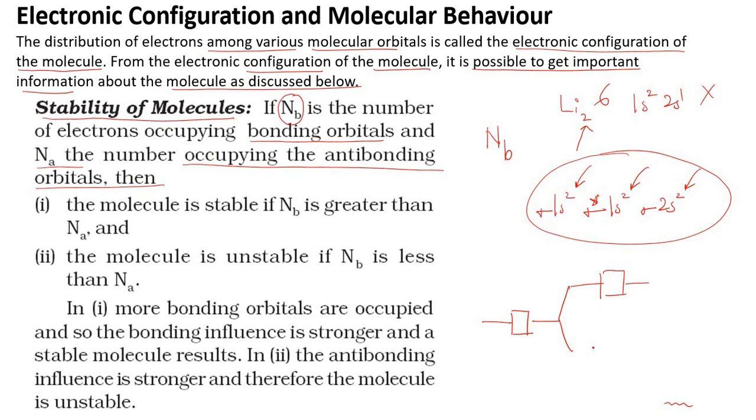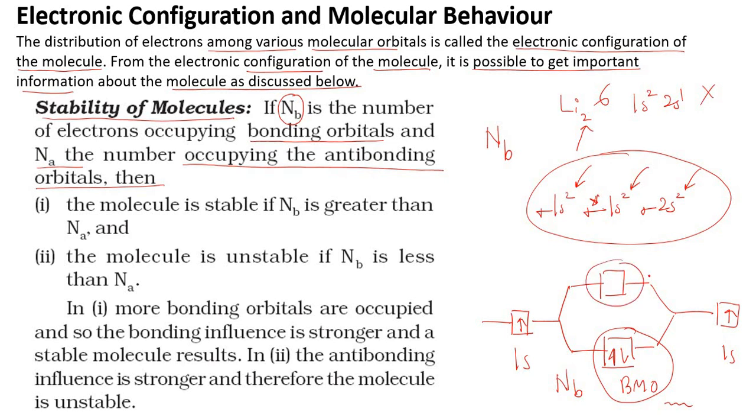Let me take a simple one. That was for hydrogen. Then this was the diagram. Here it was 1s, here also it was 1s, one electron was present here and one electron was present here, so those are involved in the bonding molecular orbital, and this they call Nb. And here this is the anti-bonding molecular orbital, that is called Na, right?